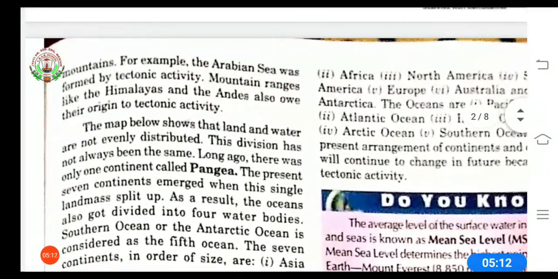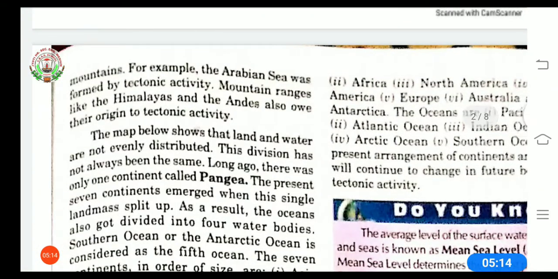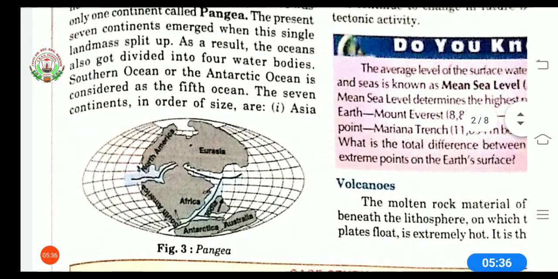For example, the Arabian Sea was formed by tectonic activity, and mountain ranges like the Himalaya and Andes also owe their origin to tectonic activity. Means the formation and origin of the Arabian Sea and the Andes is because of tectonic activities.